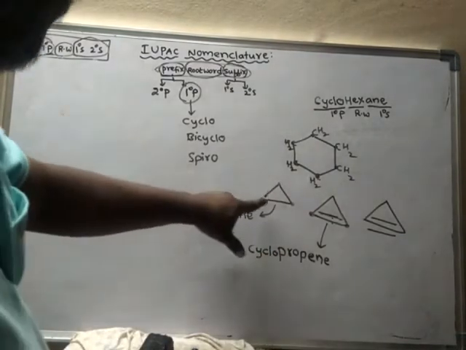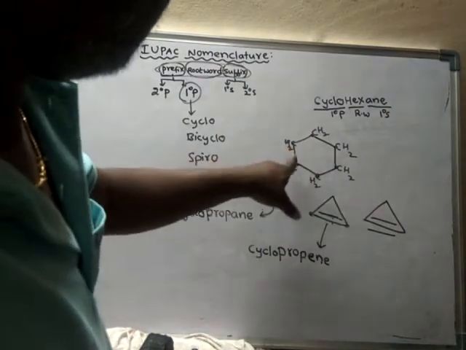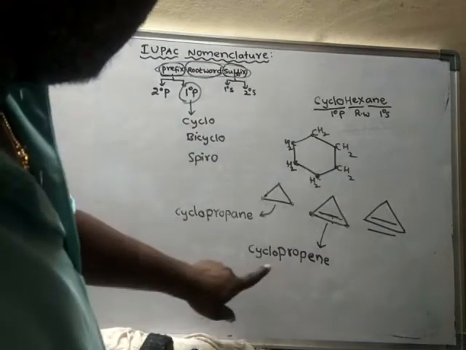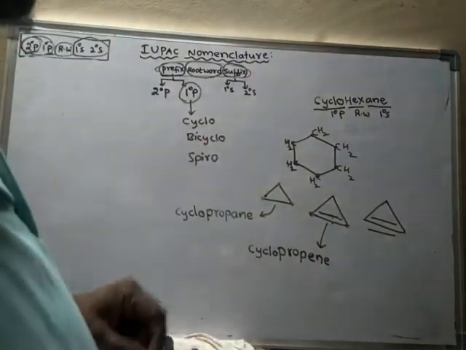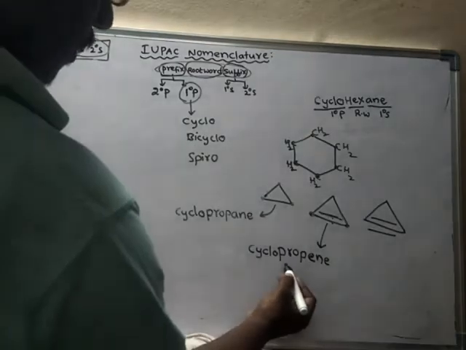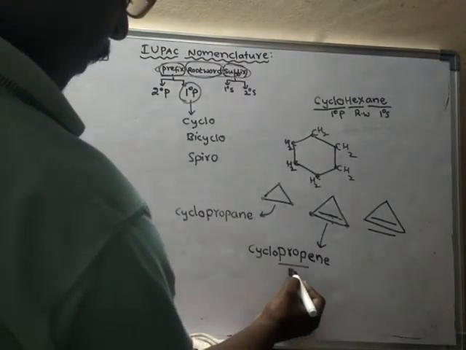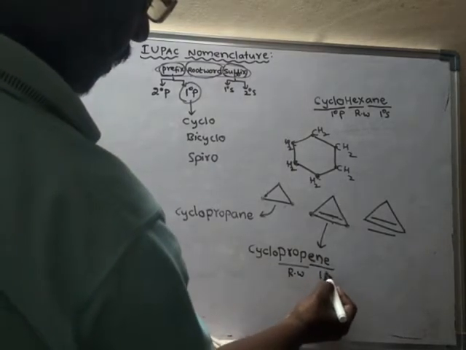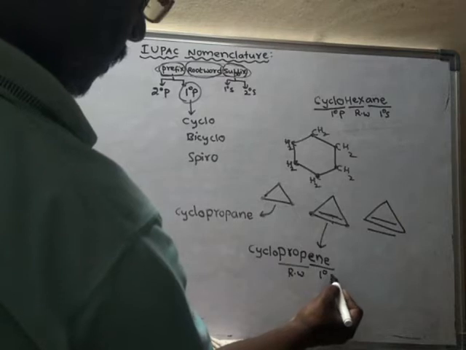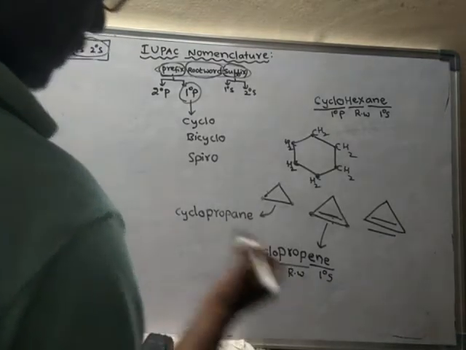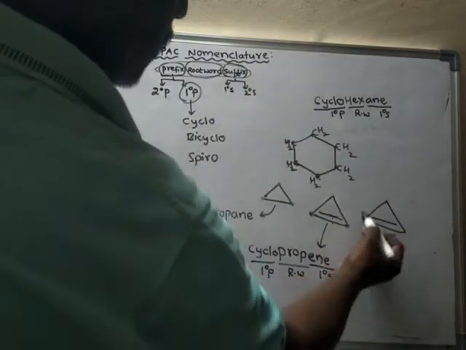If there is only one ring, or else one cyclic system, then we have to use cyclo. So here, cyclopropane. Here prop means root word, or else word root, ane means primary suffix, and this one, cyclo, is the primary prefix. What is the name of this compound?